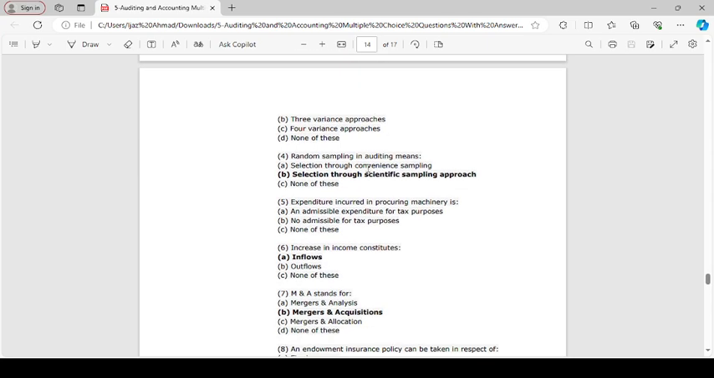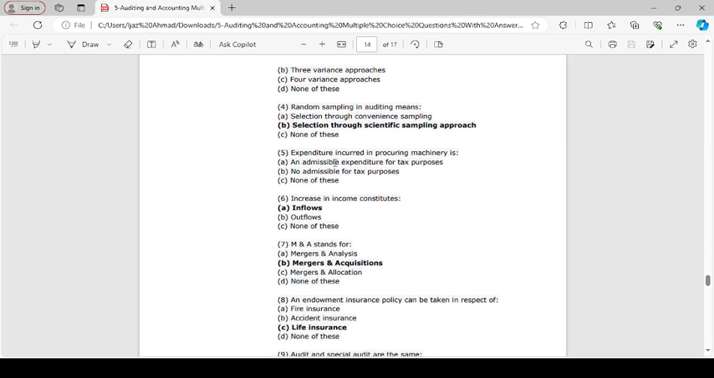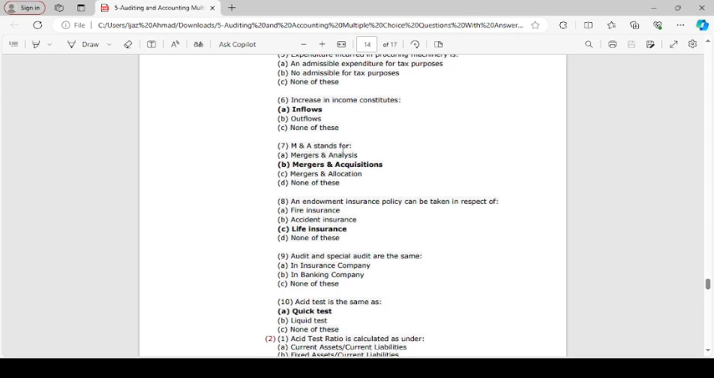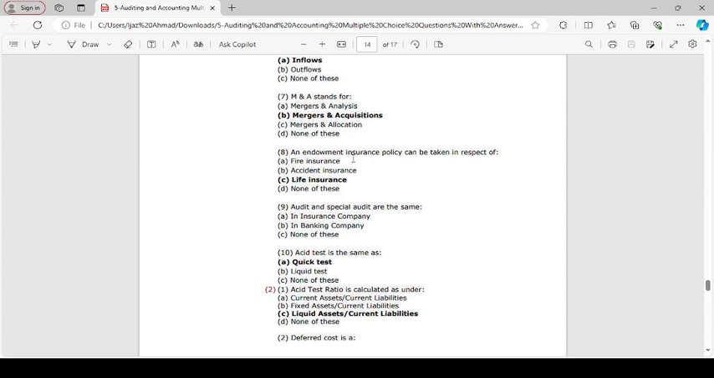Random sampling in audit means selection through scientific sampling approach. Expenditure increase in income constitutes inflow. M and A stand for margin and acquisition. An endowment insurance policy can be taken in respect of life insurance.